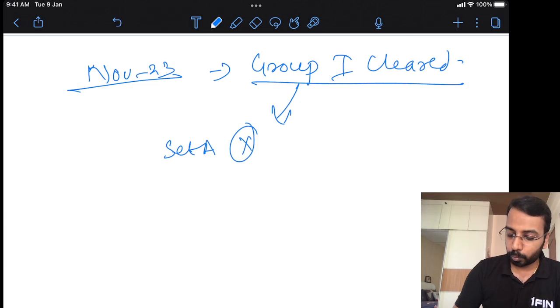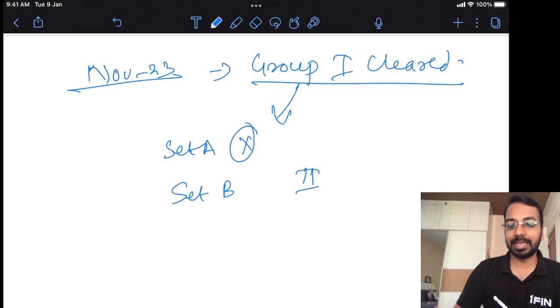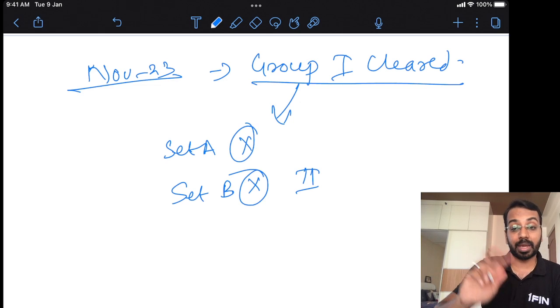Similarly, if group 2 is cleared, set B is exempted because you have already passed strategic cost management. You don't need to write again.